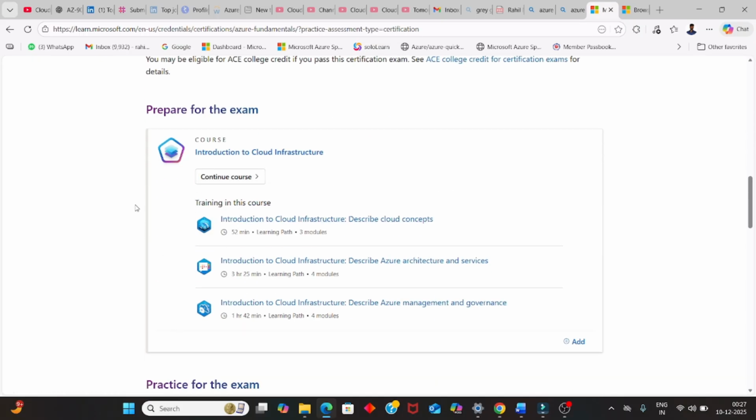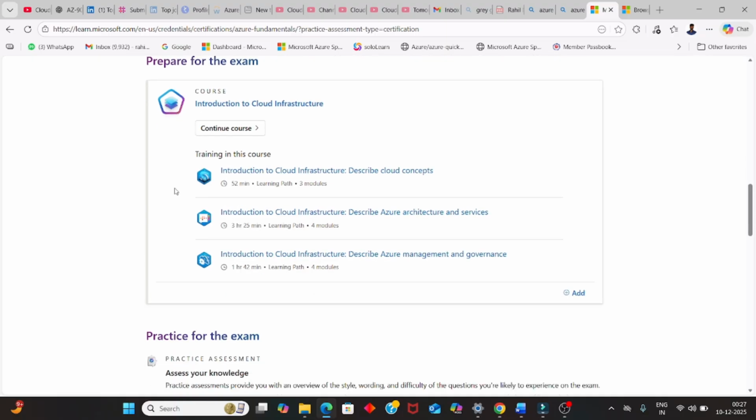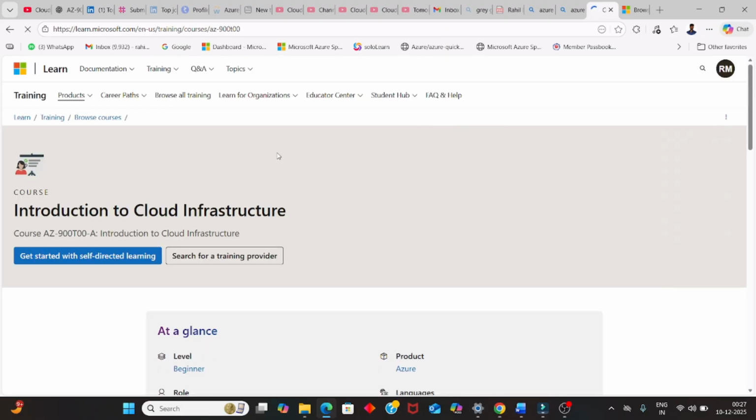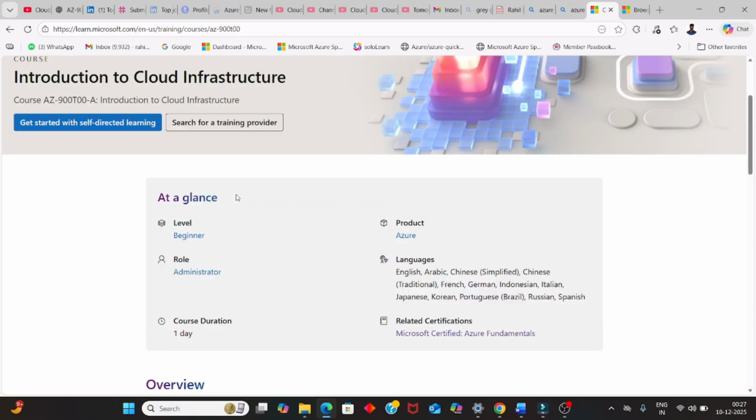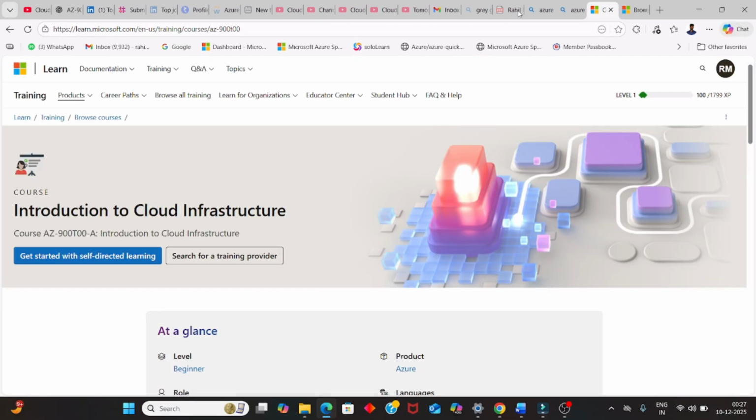Still, if you do not have any skills or experience, you can go for the Microsoft-provided curriculum, I mean the lectures as well. Now we have the lectures provided by Microsoft. We have Introduction to cloud infrastructure, Describe cloud concepts, and trust me, if you go through this curriculum, it's well defined, and you can easily pass the AZ-900 certification using the curriculum provided by Microsoft. If you click on continue course, you will get the courses. Let me show you. Okay, now we have the complete course here. You can just go through this course. That is one thing. Let's go back.